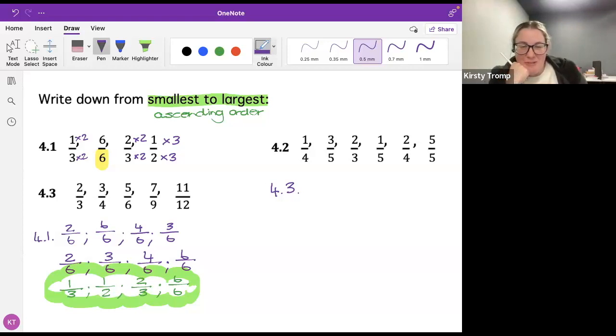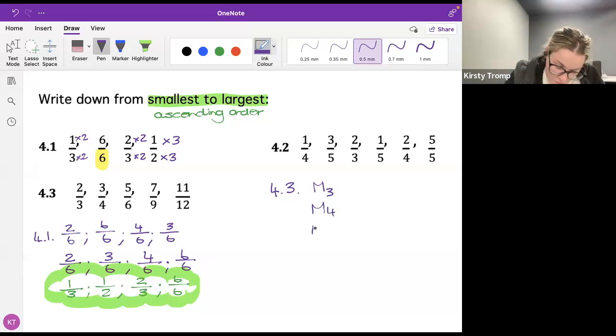Okay. So can I teach you an easy way to do it? Yes, please. Okay. So we're looking for multiples, hey? Do you agree? That's what you're looking for when you're doing this. So first we can do multiples of 3, multiples of 4, multiples of 6, multiples of 9, and multiples of 12. So that's one way to go and do it.